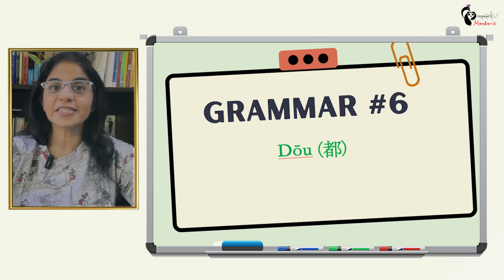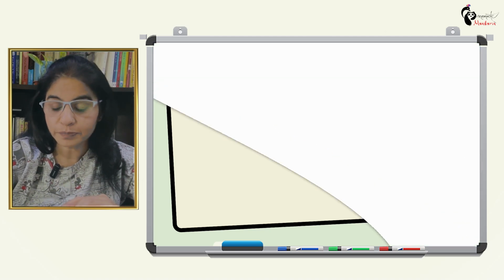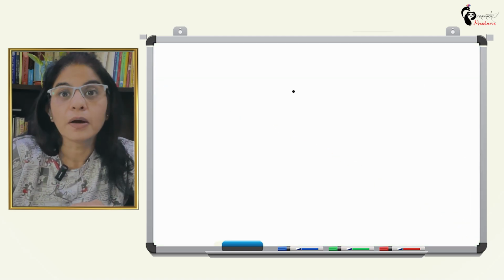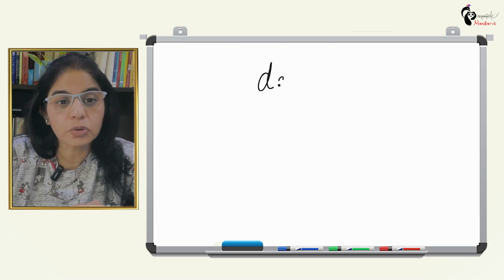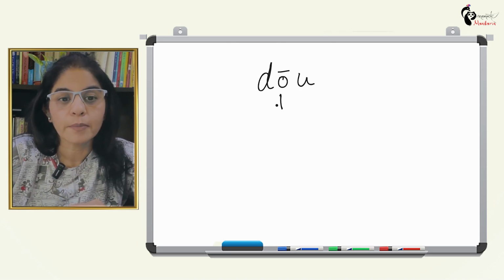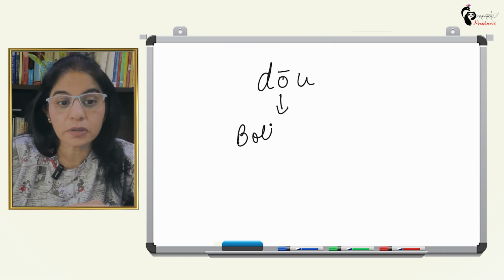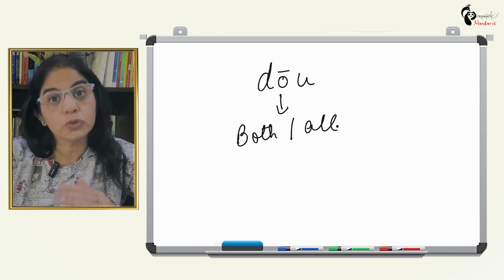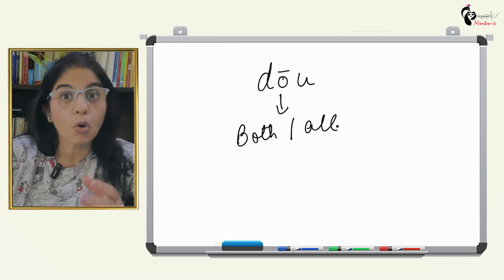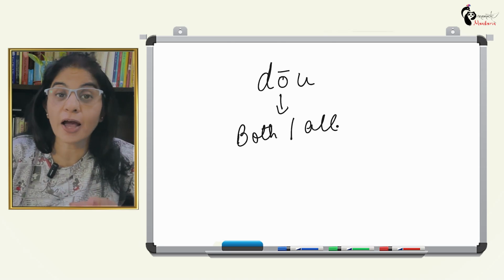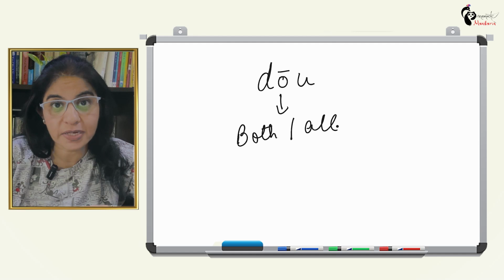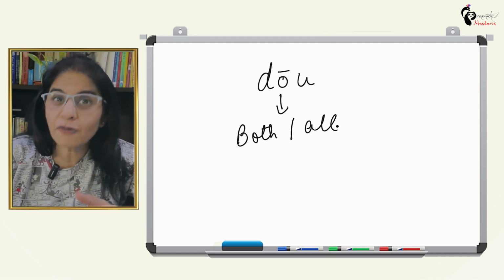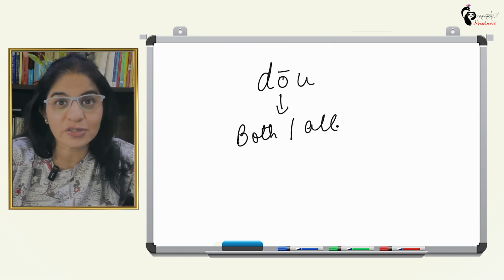The first step is the meaning of dao. The word dao means both or all, right? So that is the first thing you need to know: dao can mean both or all. The second step, and it's a very important one: once you know the positioning of dao, half of your doubts or confusions will be cleared.